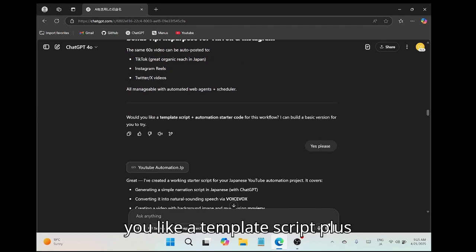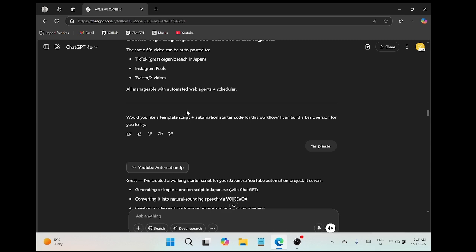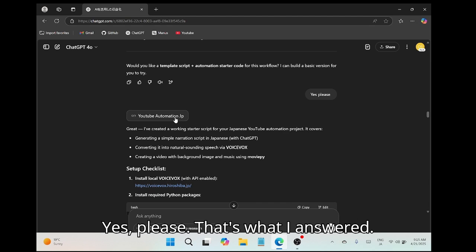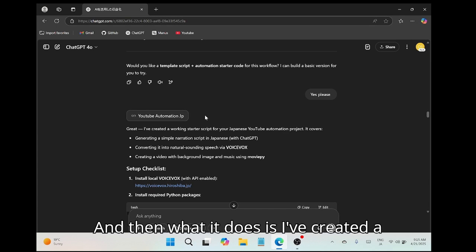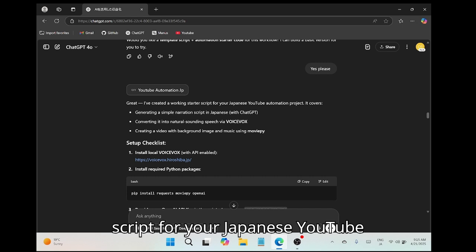Right, would you like a template script plus automation starter code for this workflow? Yes, please. That's what I answered. And then what it does is, I've created a script for your Japanese YouTube automation projects. It covers generating a narration script in Japanese, converting to a voice, creating a video with a background image.